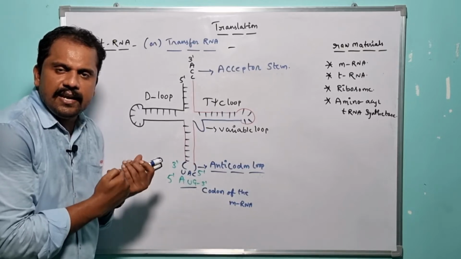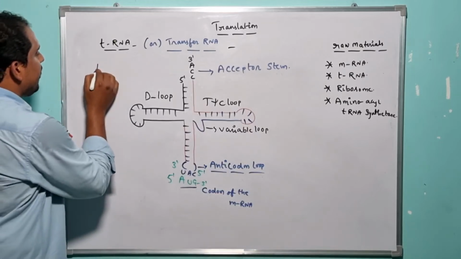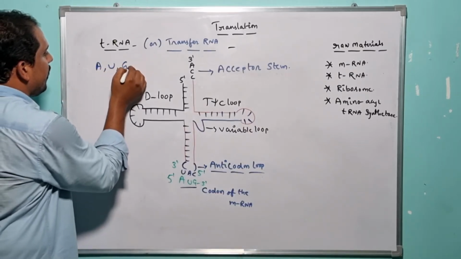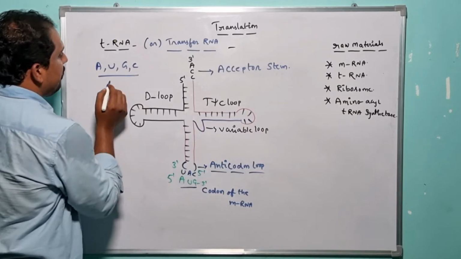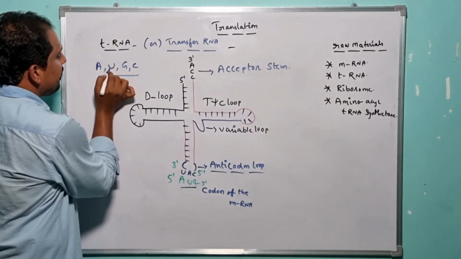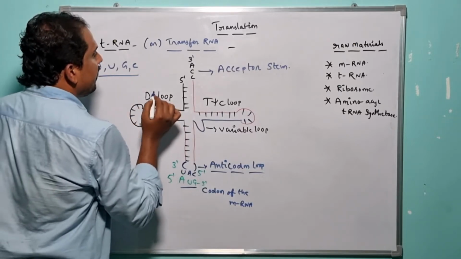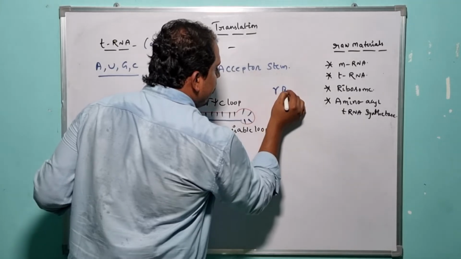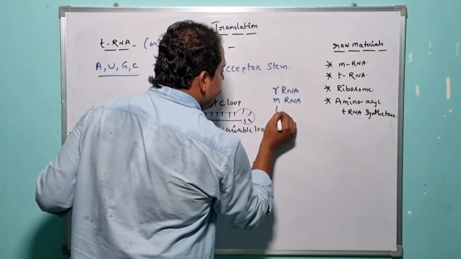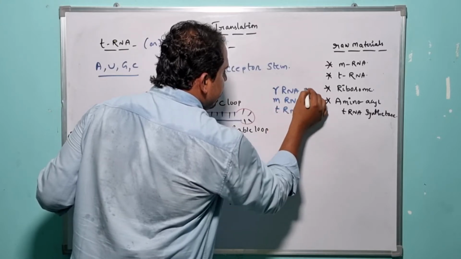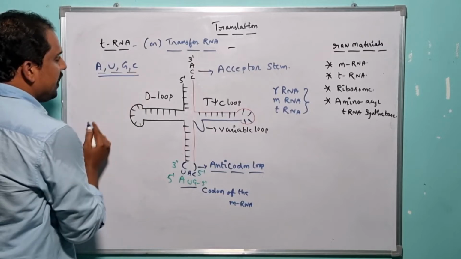The specific tRNA, in addition to the usual bases like AUGC, what are those? AUGC. As we all know, in case of RNA there is no thymine, so instead of thymine there is uracil here. In case of all the RNAs, whether rRNA, mRNA, or tRNA, there is an availability of usual bases like AUGC.